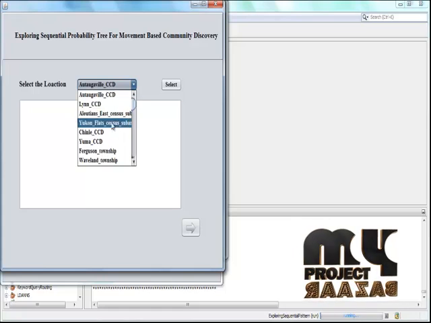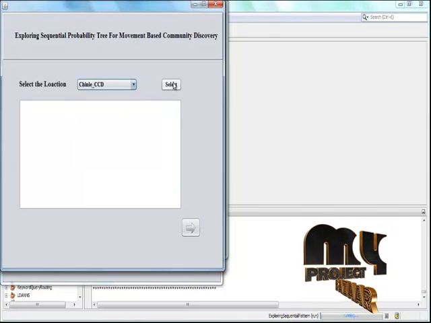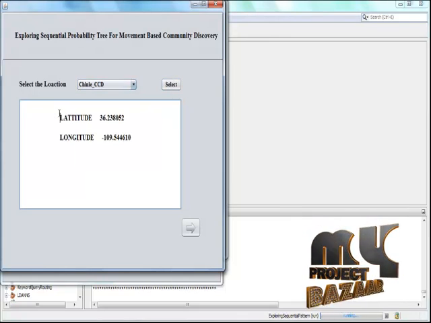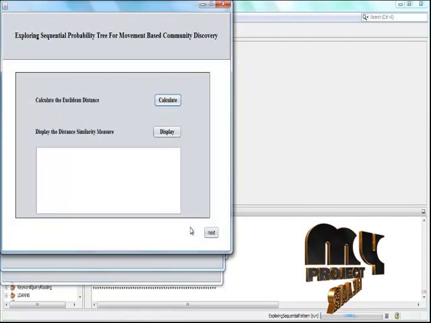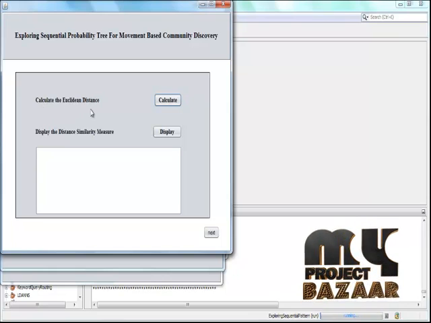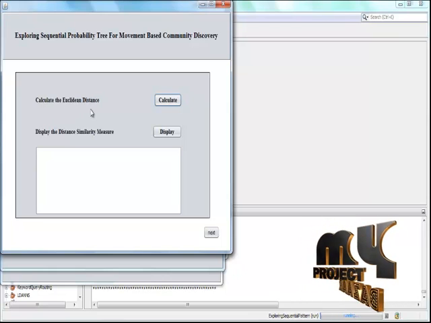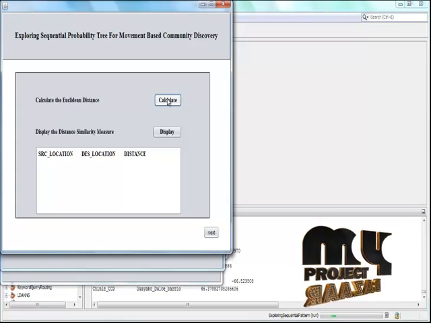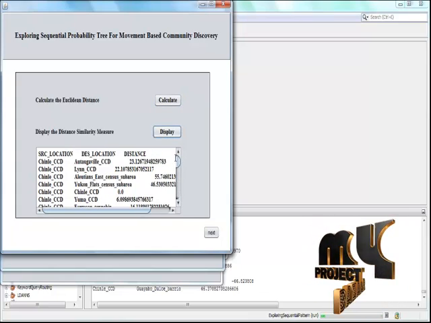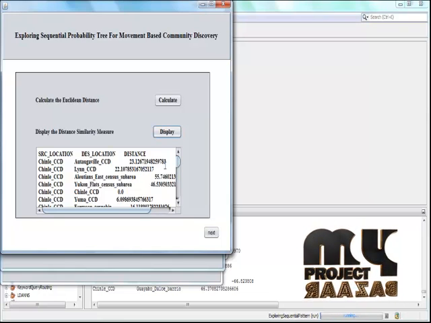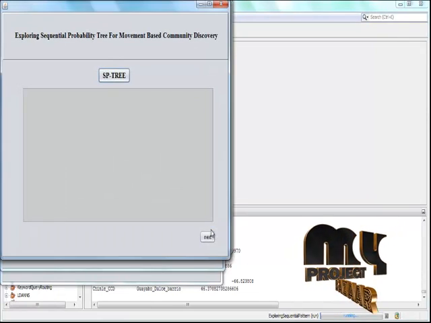The user has to select the current location. This is the latitude and longitude of the user location. Calculate the Euclidean distance of the user location and other locations. This is the Euclidean distance between the user location and other locations.